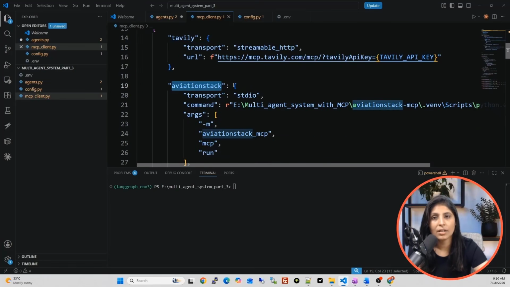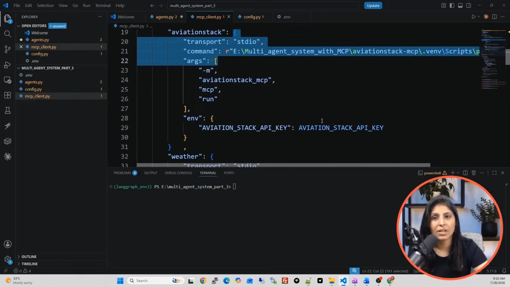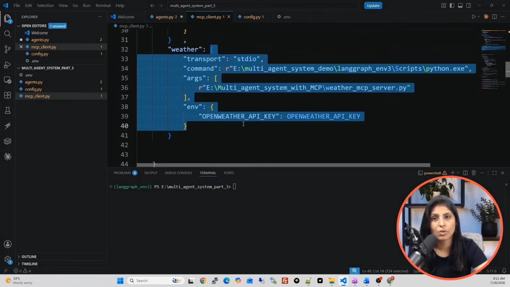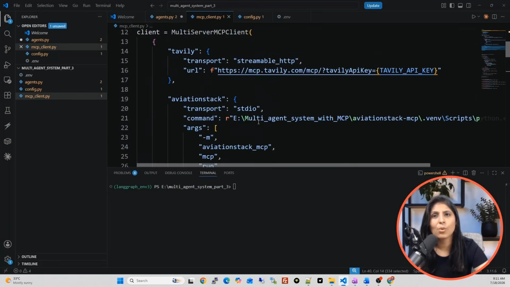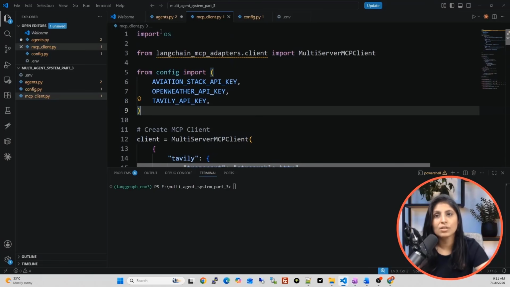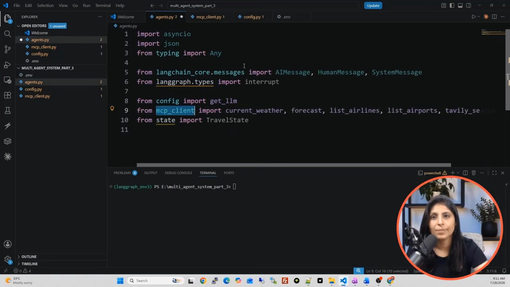Then we connected our client with the Aviation Stack MCP server, which is a local MCP server, and this is how you can run it. Then we have a weather MCP server, which is a custom local MCP server, and this is how you can use it. So this code is exactly the same, so I am not going to explain this part. Save this file and let's go back to the agents.py file.